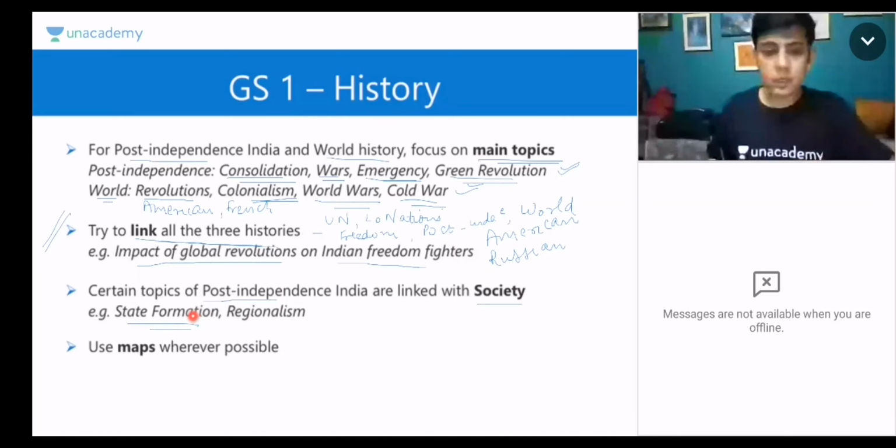This year also they asked one or two questions on that. Regionalism. Okay, so these topics are linked with society. So you must be able to think from these dimensions. And finally, you must know how to use maps wherever possible. Maps are very easy to use in history as well.